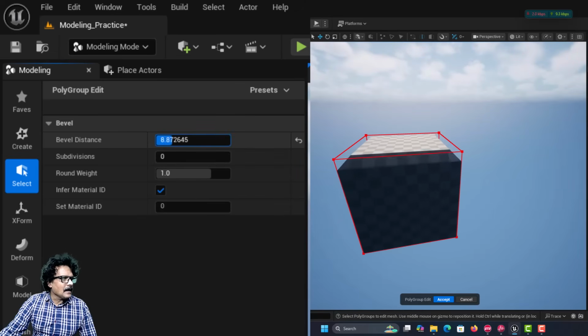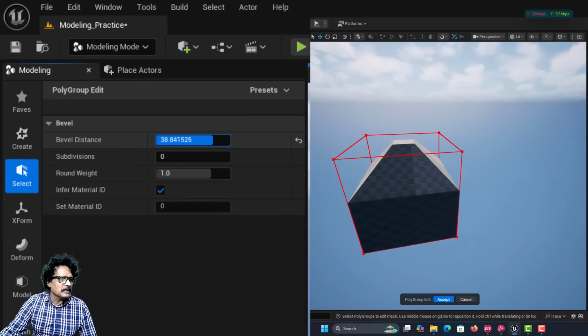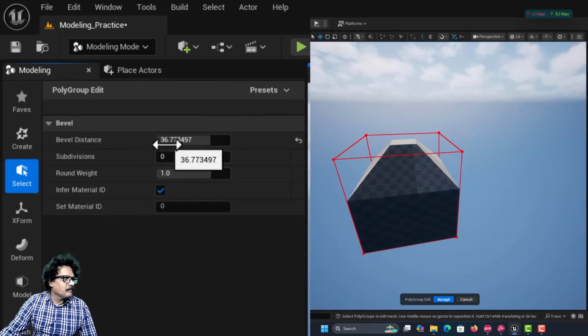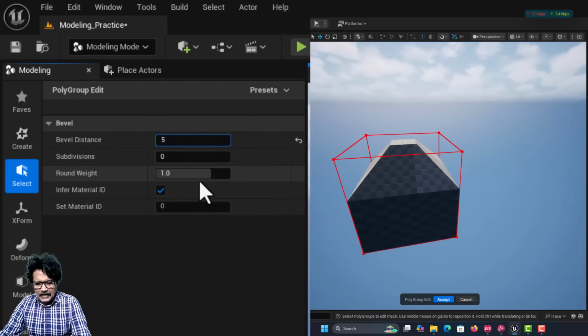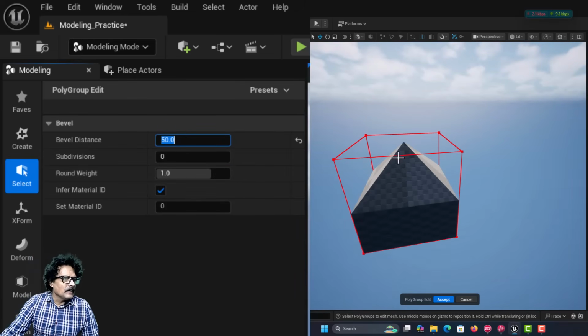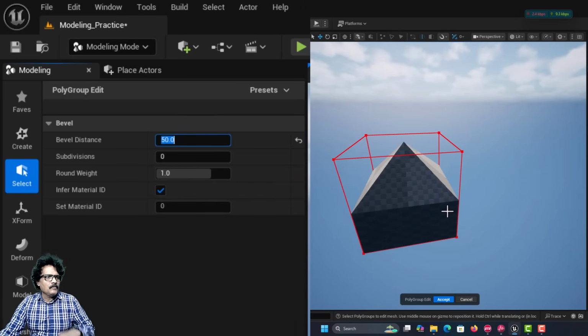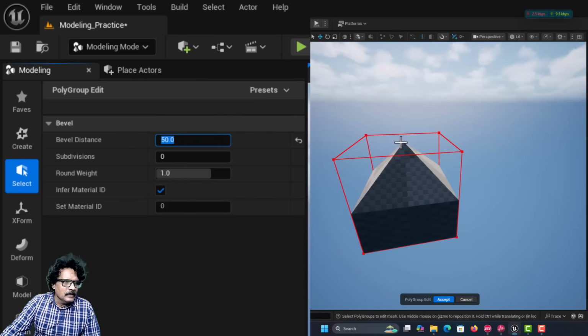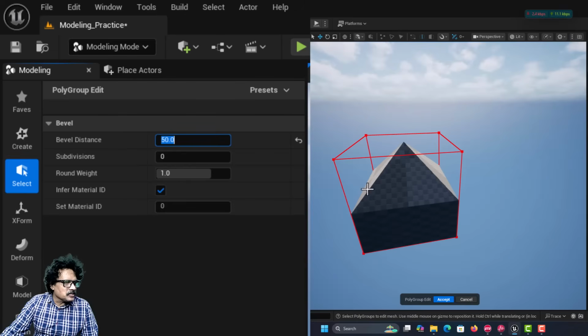As I drag and increase this, see, you can see this 45-degree tilt is going to change. And if I set this value exactly to 50, it will have 100% bevel, because the size of this was 100, half of it if I keep it 50, see, this became something like a gopuram or a pyramid, and now these are straight lines.